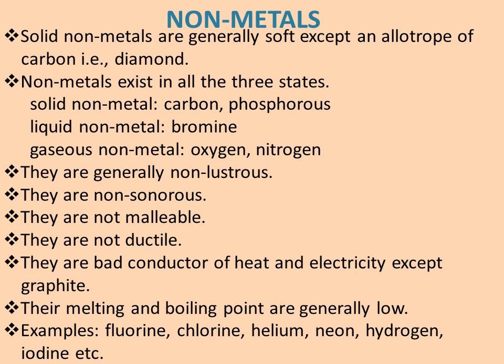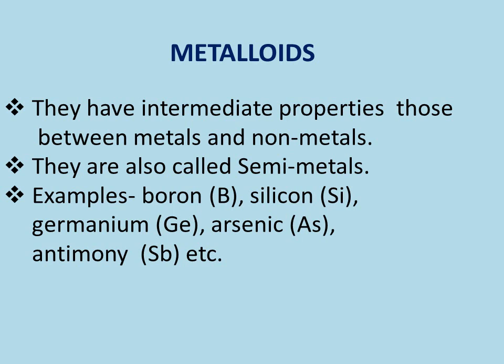Now, moving on to the next, that is metalloids. Metalloids have intermediate properties, those between metals and non-metals. Means metalloids are on the boundary of metals and non-metals. Hence, they are also called semi-metals because they have half the properties of metals. A few examples of metalloids are boron, silicon, germanium, arsenic, antimony, etc.